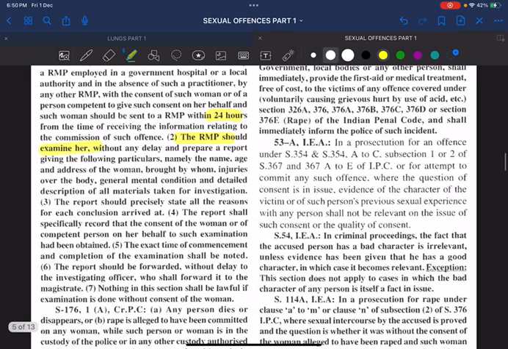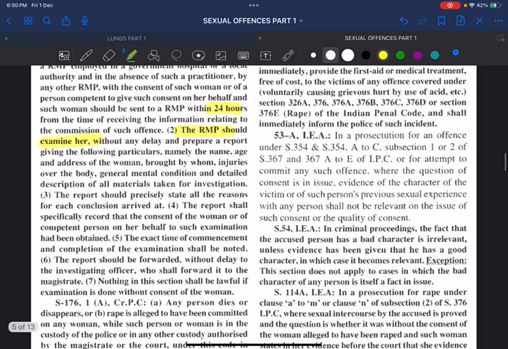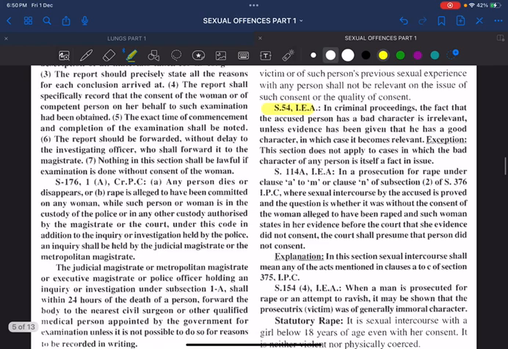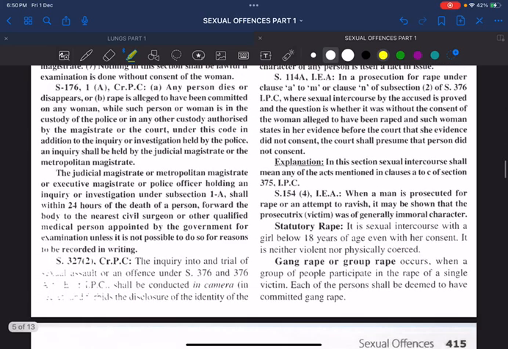What do you mean by section 53A of CrPC, or section 54A of IEA, the Indian Evidence Act? Here, the evidence has to be properly collected. What do you mean by statutory rape? Rape of a girl below 18 years of age, even with her consent.